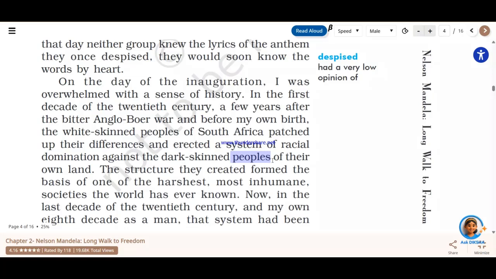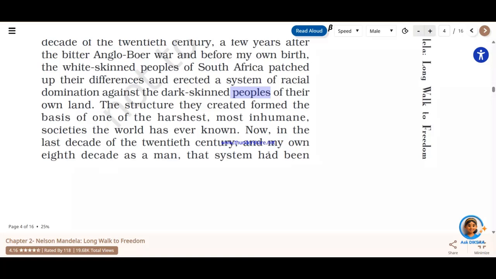Over here he is talking about the people who were discriminated against based on their skin color, based on their religion. So you see Nelson Mandela very interestingly says over here, peoples. He is not saying people, but he is actually meaning the different types of people who went through this apartheid system, went through the brutality of white supremacy. And then he says, "The structure they created formed the basis of one of the harshest, most inhuman societies the world has ever known."